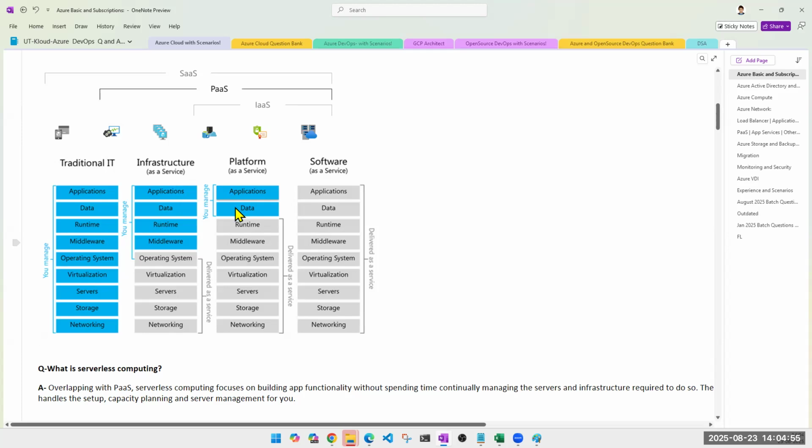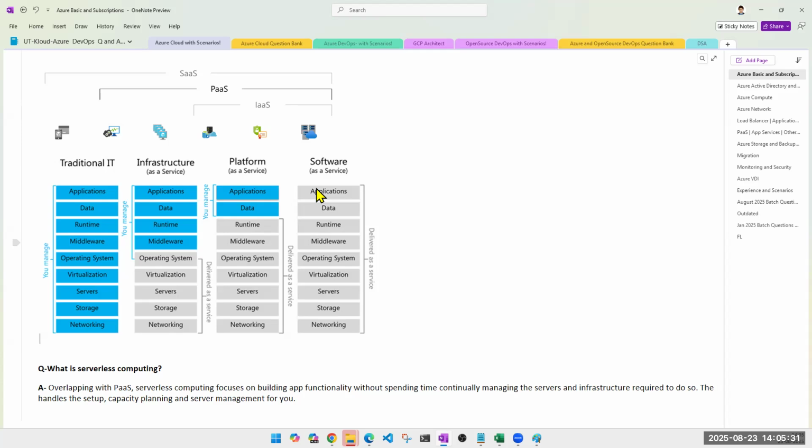Platform as a service, you order it from a hotel. You order it from a hotel, still you're using your plates, your oven, your cutlery, your knife to eat it, right? That is platform as a service. Software as a service, you directly go to the hotel, they will serve, you eat, you leave. You don't have to worry about plates, you don't have to worry about cutlery, you don't have to wash them, you don't have to do anything, you don't even have to heat it. You go, you order, you pay, you eat, you leave. That's all. That's the simplest example I can give you.